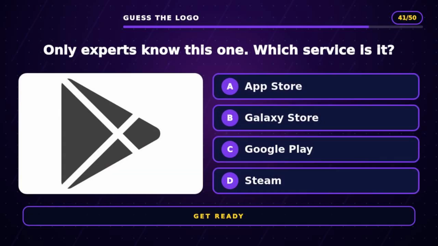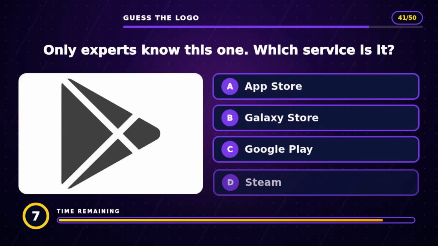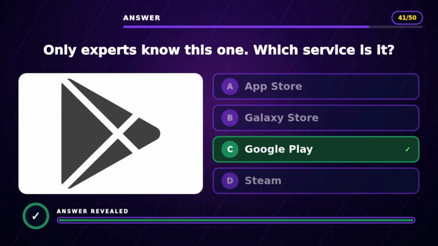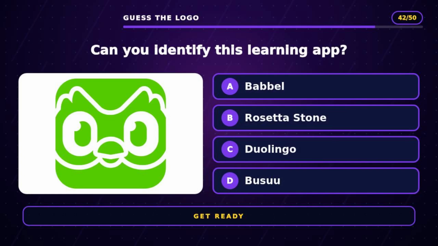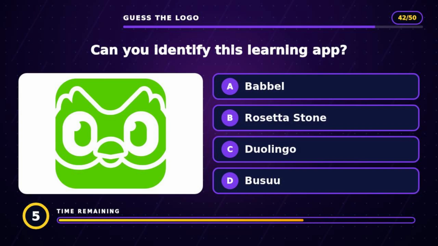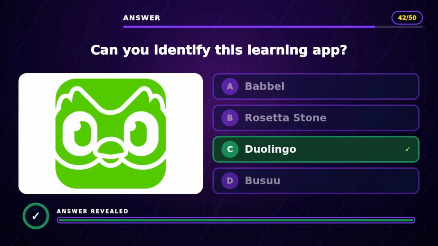Question 41. Only experts know this one. Which service is it? The answer is C, Google Play. Question 42. Can you identify this learning app? The answer is C, Duolingo.